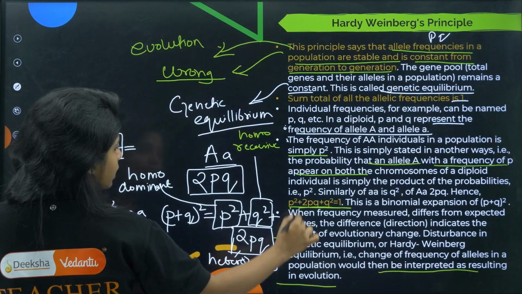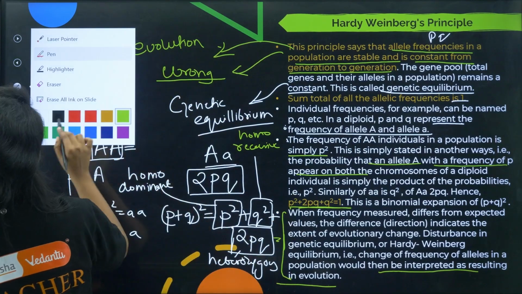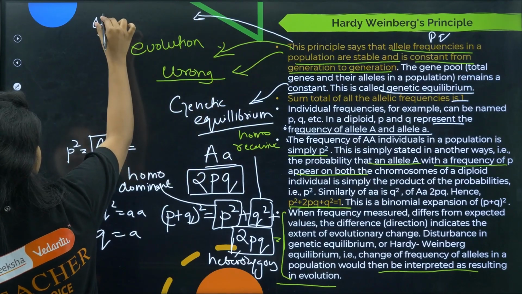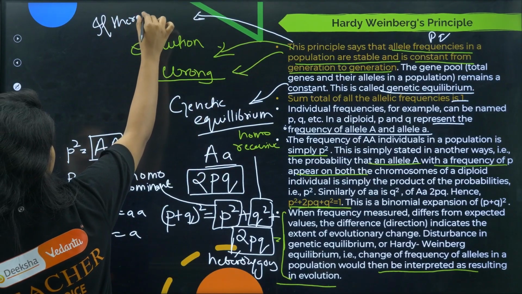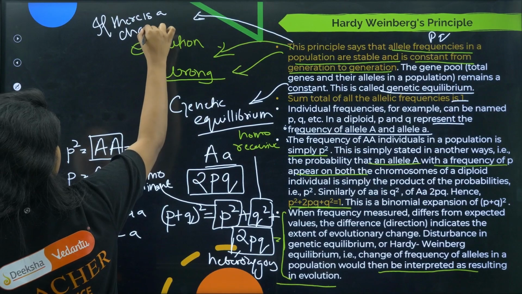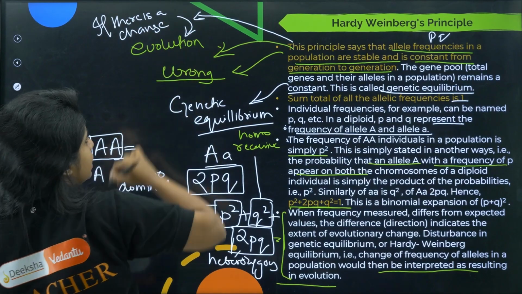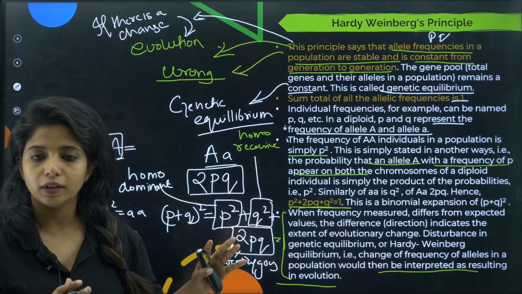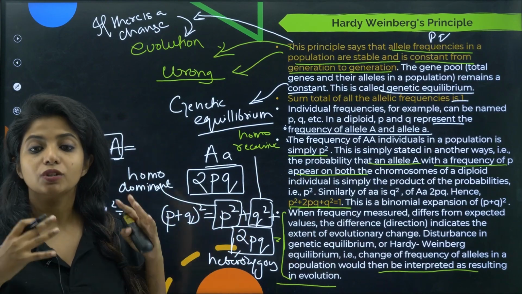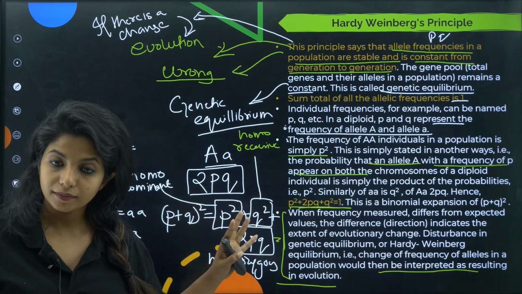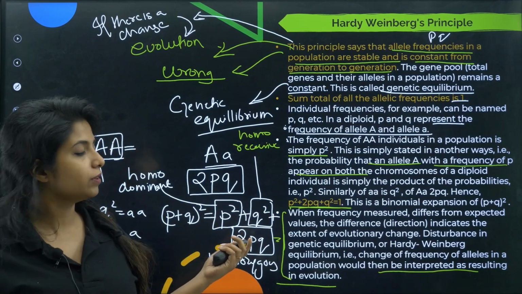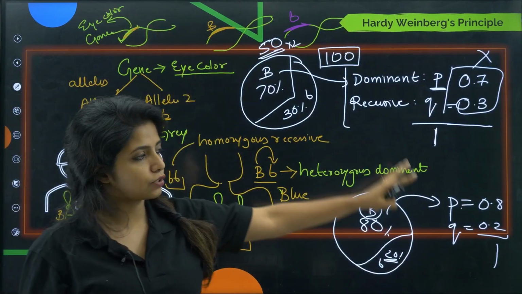Evolution. So any change from the Hardy-Weinberg principle is going to give rise to evolution. Got it? And we will see what all those things are which disrupt the Hardy-Weinberg equilibrium, but I hope this is clear to you.